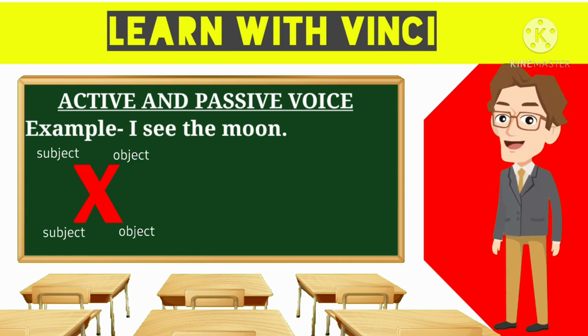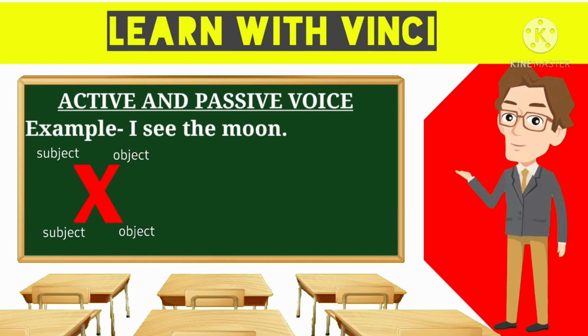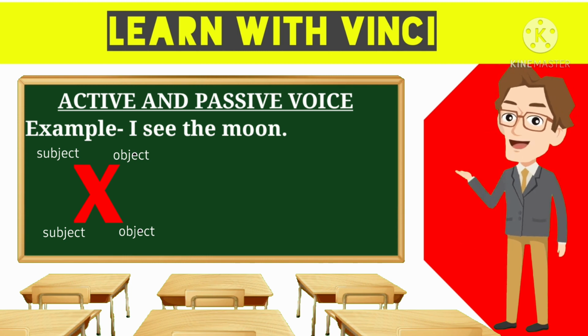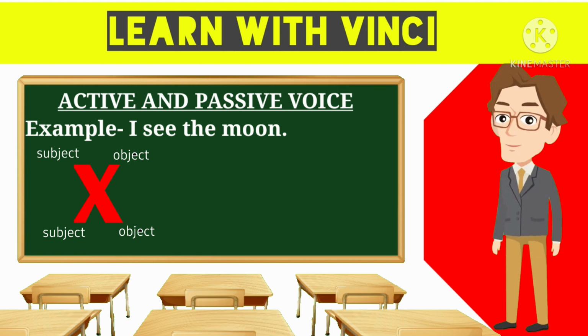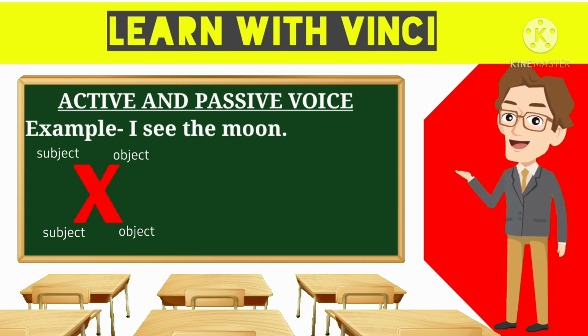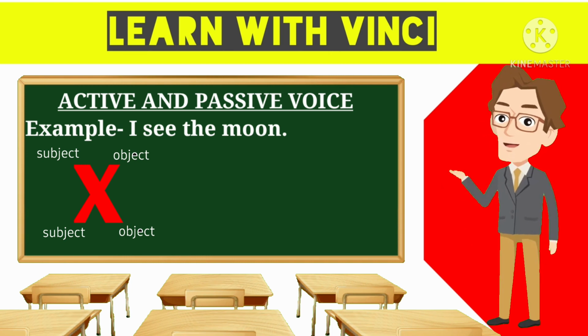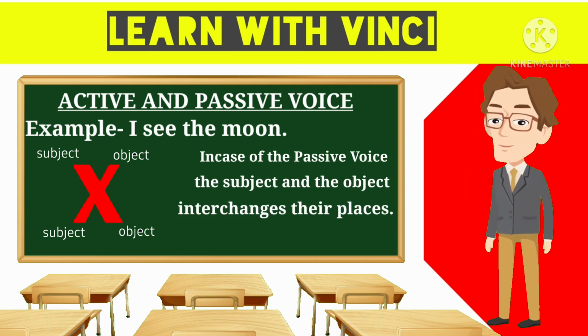The X rule basically means that in the active voice, the subject and the object are in the normal case. The subject is I and the object is the moon, and the subject will be in the front and the moon will be the last part of the sentence. But in the case of passive voice, the object becomes the subject and the subject becomes the object. They interchange their places.